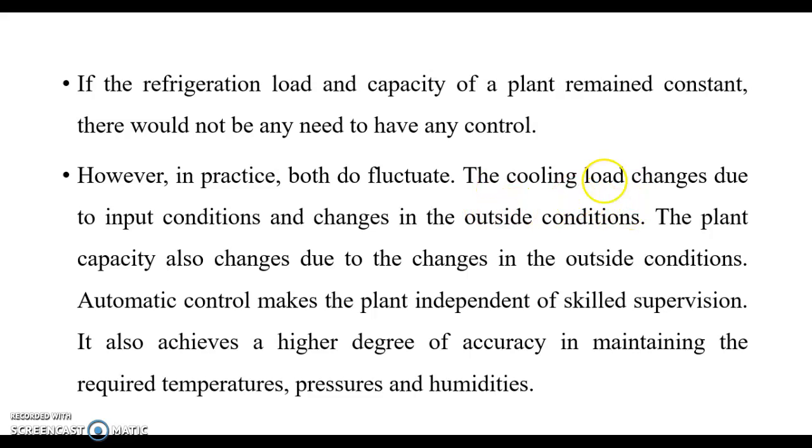For example, there is a fluctuation in the refrigeration load and capacity of the plant. The load changes due to input condition changes and output condition changes. The plant capacity also changes due to changes in the outside condition. If there is a variation in the load and capacity of the plant, we need some control devices to change the controlled variable. Nowadays, we use automatic control devices. The automatic control devices achieve a high degree of accuracy in maintaining the required temperature, pressure, and humidities.